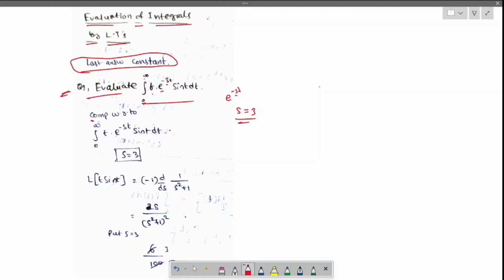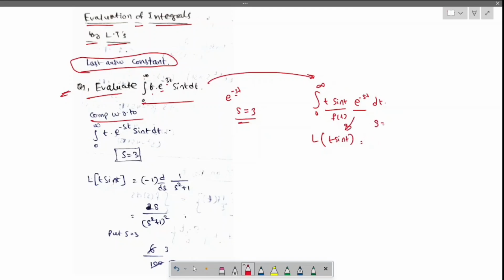Now compare with this: integration from 0 to infinity of t sin t e power minus st dt. In terms of s, here we have 3. So what is the f of t? f of t will be t sin t. Laplace of t sin t will be this, right?